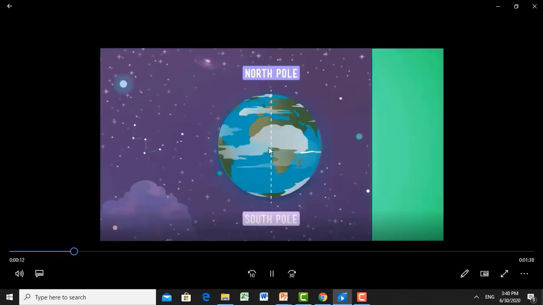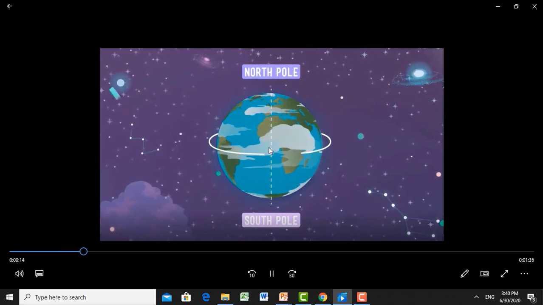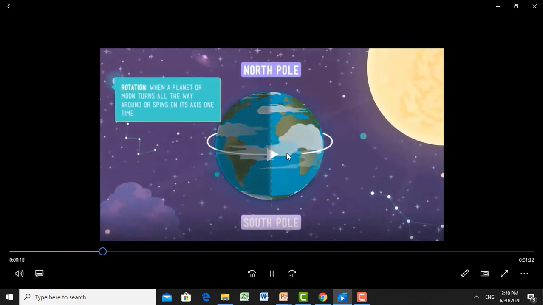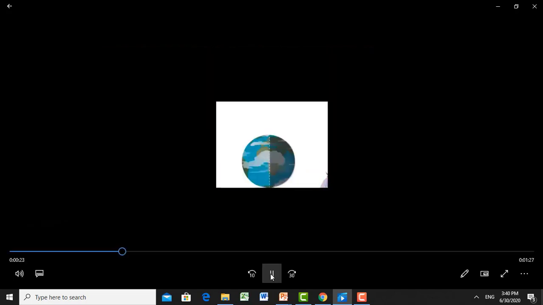This imaginary line is called axis. So Earth is spinning around its axis and its movement is called rotation. So the portion of the Earth that is away from the sunlight experiences night, while the portion that faces the sun experiences day.